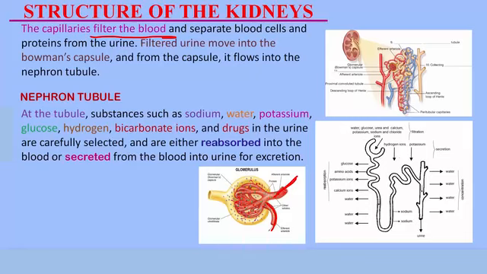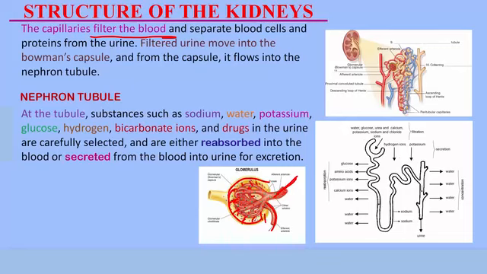Then they release the fluid and other substances dissolved in the blood. So the capillaries ensure that proteins and blood cells do not leave them, but they allow fluid and other substances to pass out of their tissues into the Bowman's capsule. So these are the fluid and other substances leaving the capillary as the blood is being filtered.